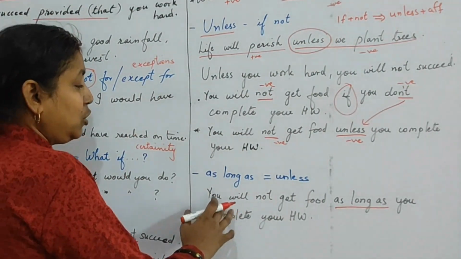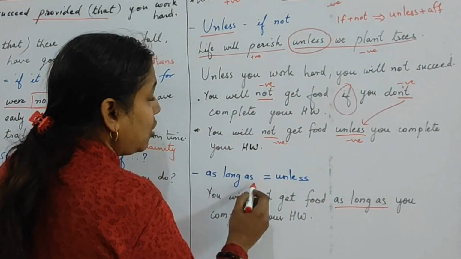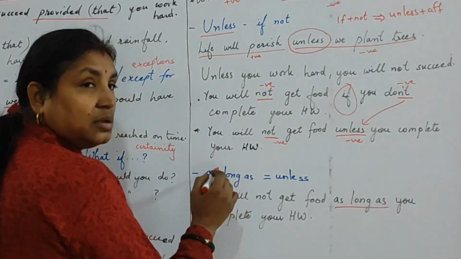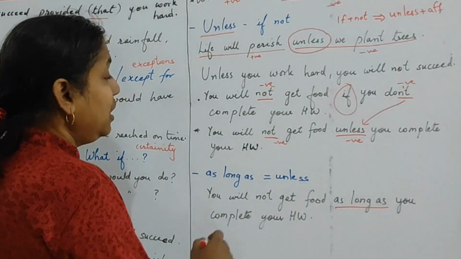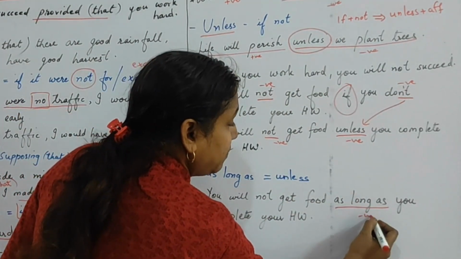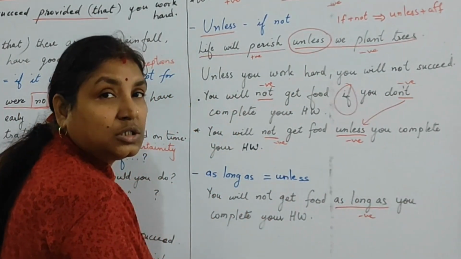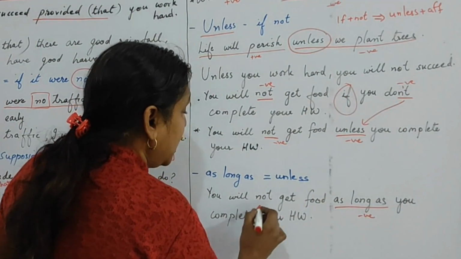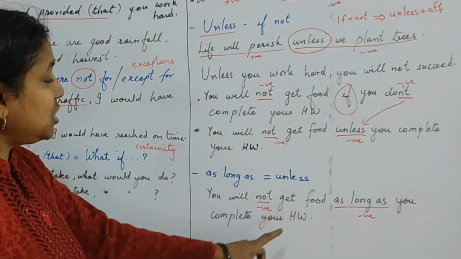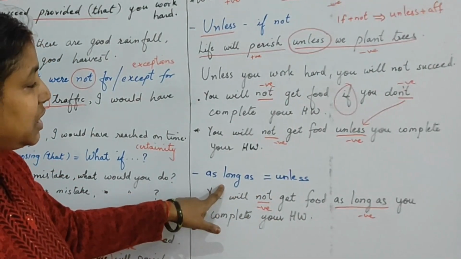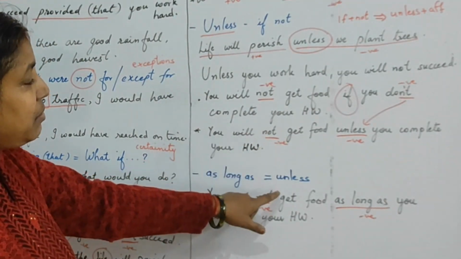So here I am going to use as long as. As long as also has a negative meaning, so that negative will be removed from the subordinate conditional clause, and I am going to repeat this negative here.